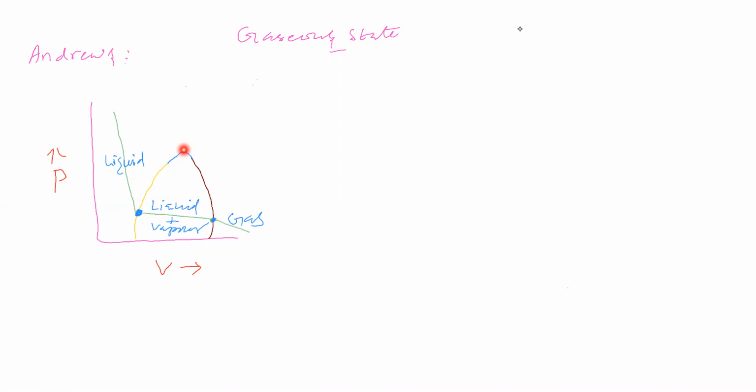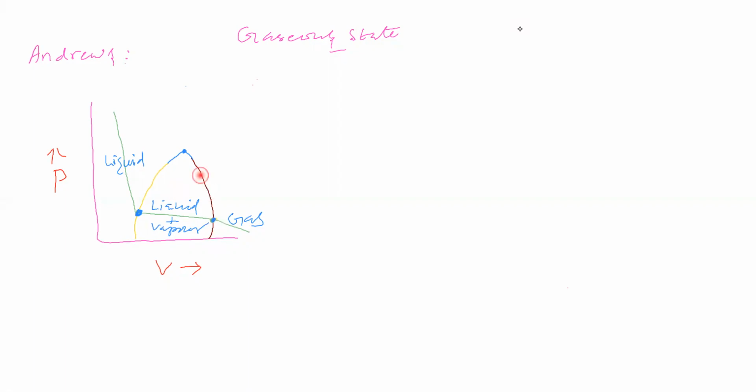Which point will you say? Now see. Okay, one student says liquid state. Sorry, we have to check whether it is correct or wrong. Suppose at this point, if you say carbon dioxide is in gaseous state, we can say. If you take liquid state, we can say. If you take liquid and vapor in equilibrium, we can say.